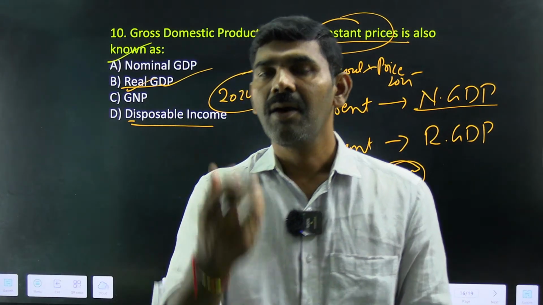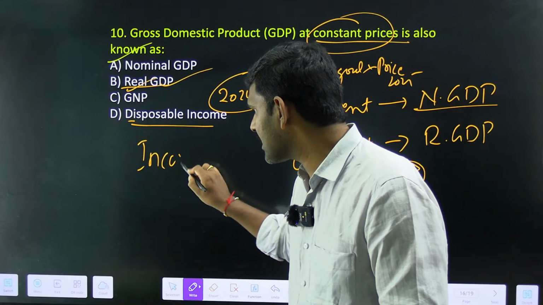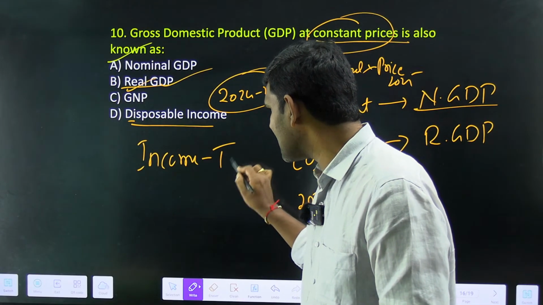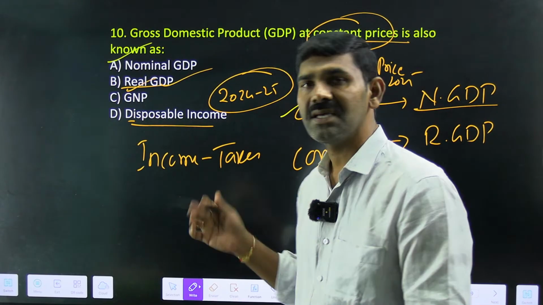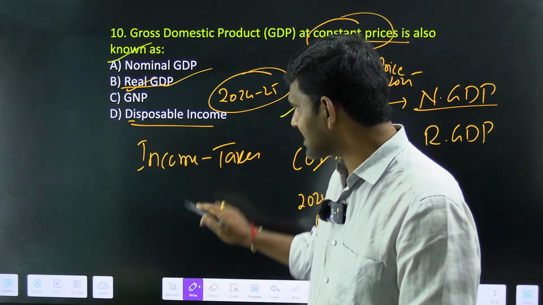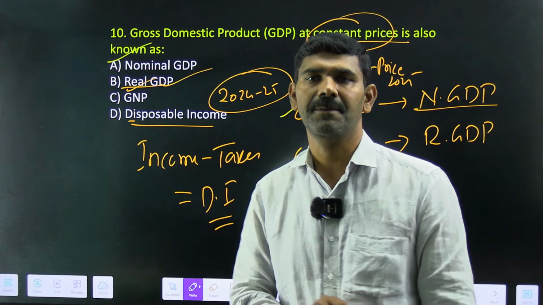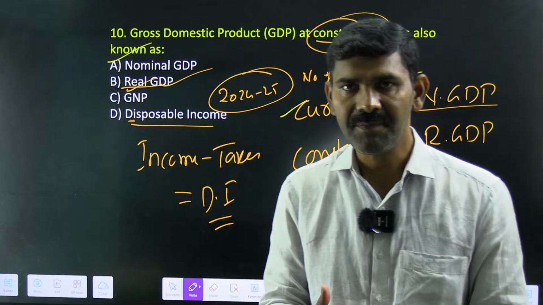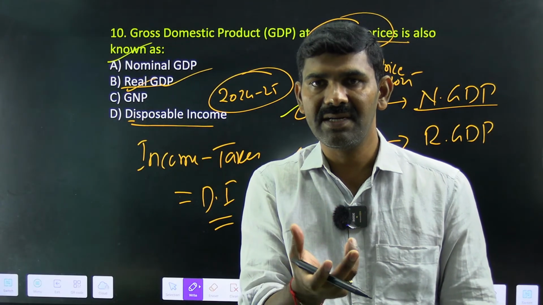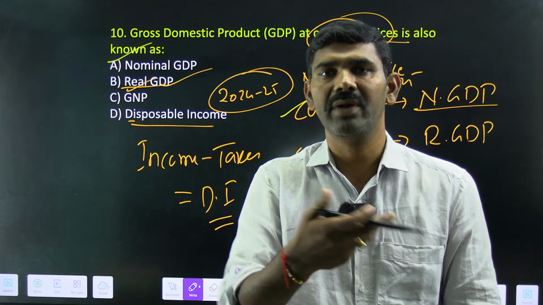Real GDP. Okay, disposable income, the income which is at your disposal. Whatever income you earned, from your income you are subtracting the taxes that you have paid to the government, because taxes you cannot spend, you have to give them to the government. Once you give the taxes, whatever is left over is called disposable income. Disposable income is the income which is left in your hands, at your expenditure, whatever you want you can do.